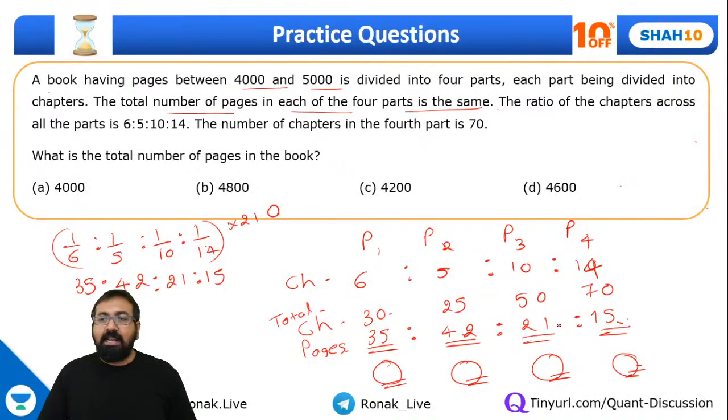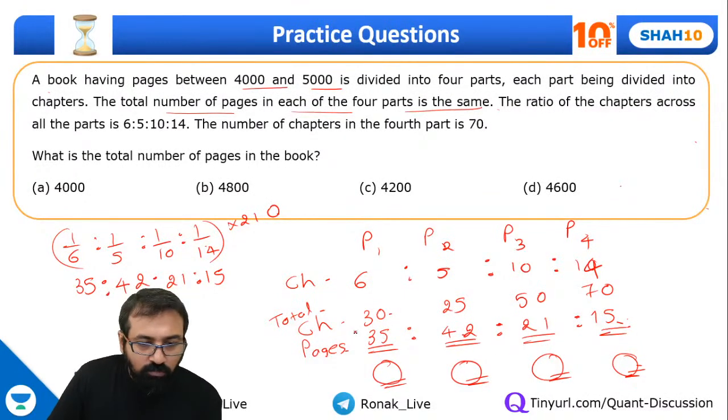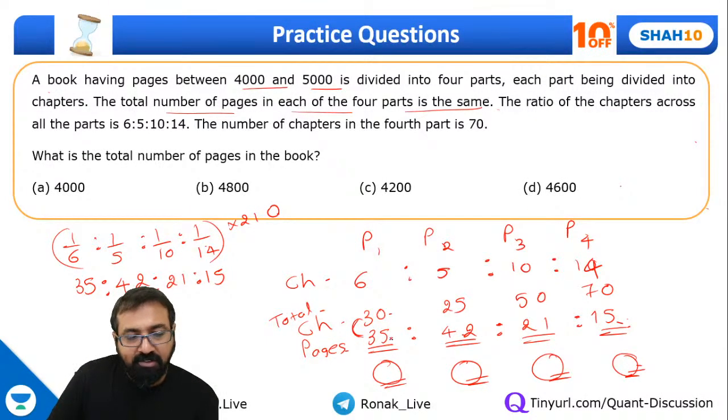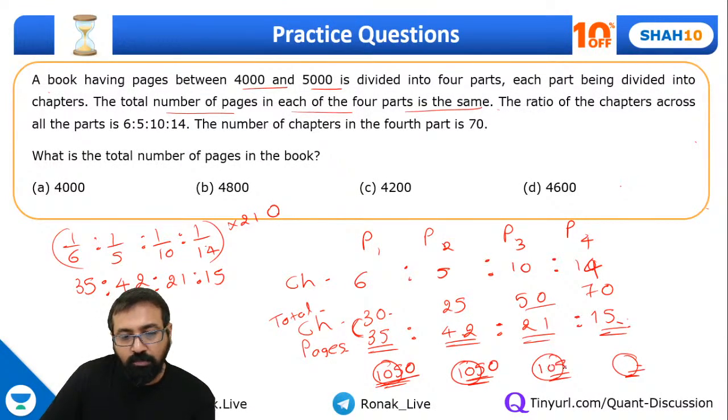Okay, this is becoming slightly complicated, I believe. So now what is this value? 30 into 35, guys, it will come out to be something. Then 25 into 42, then 50 into 21. All of this should be same if you check. So 35 into 30, it will come out to be 1050. Yes or no? So all of this will come out to be 1050.